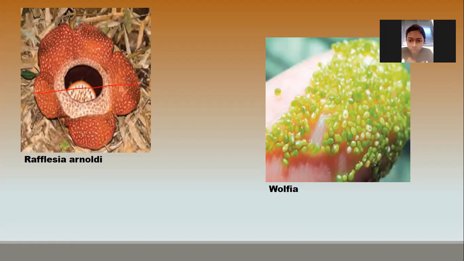Wolffia's diameter is 0.5 mm. So, which is the largest flower? Rafflesia arnoldii. And the smallest flower is Wolffia.